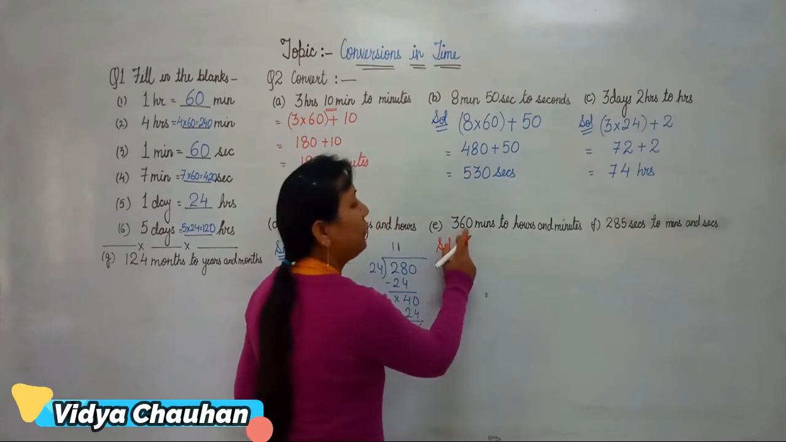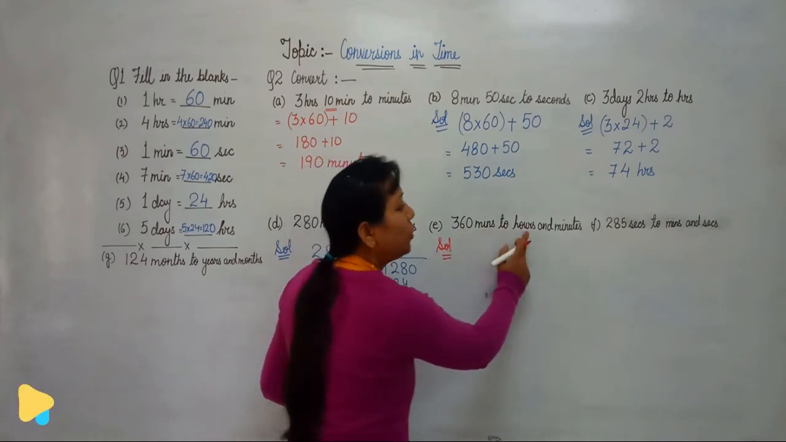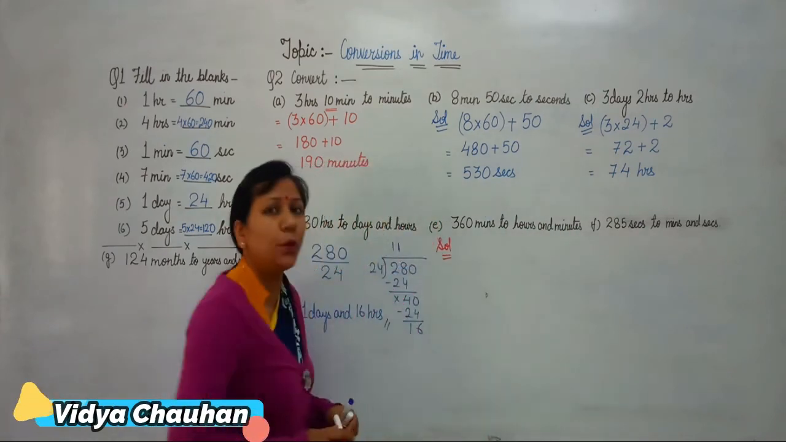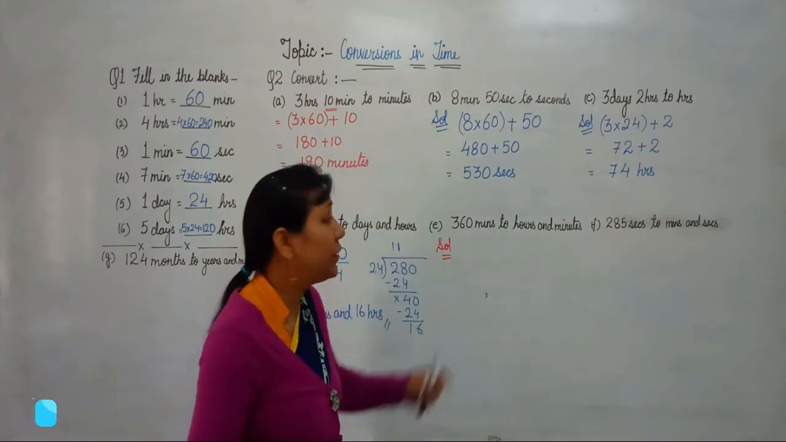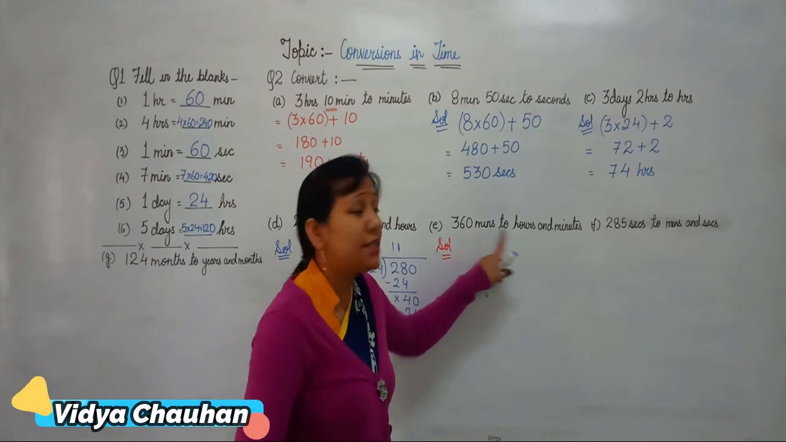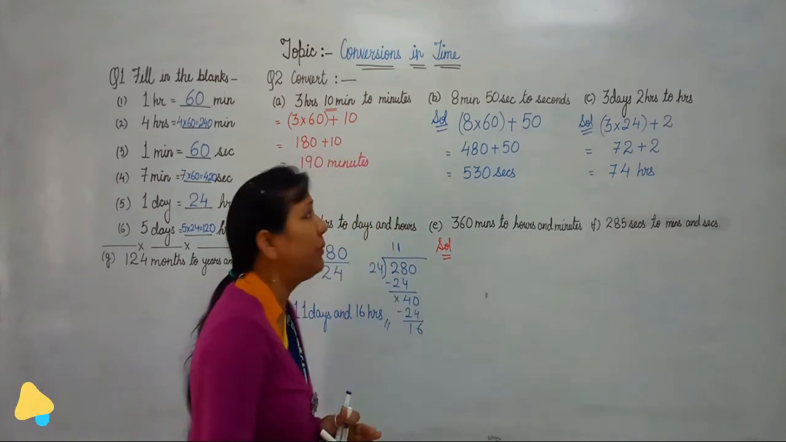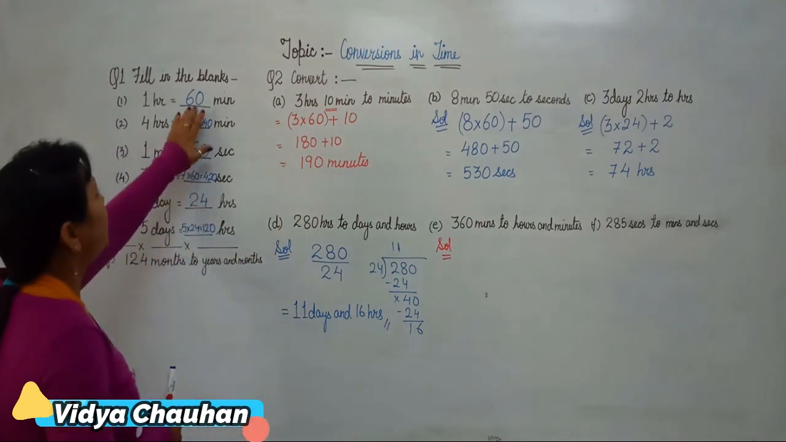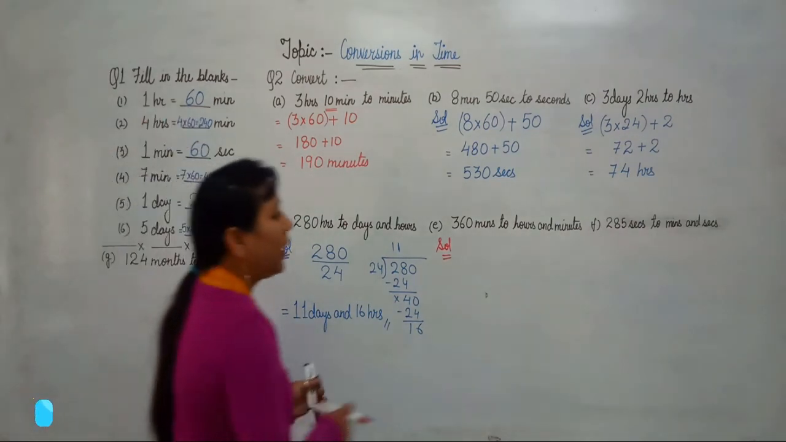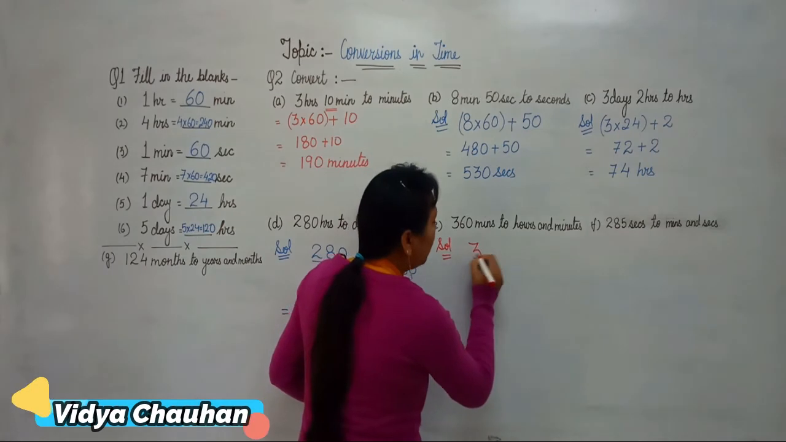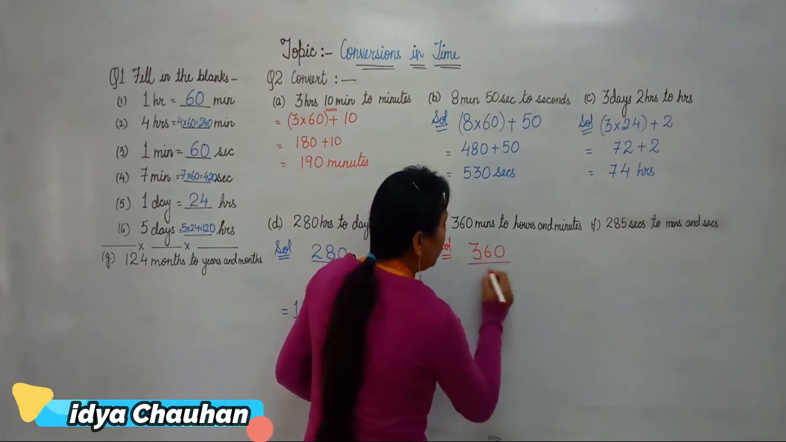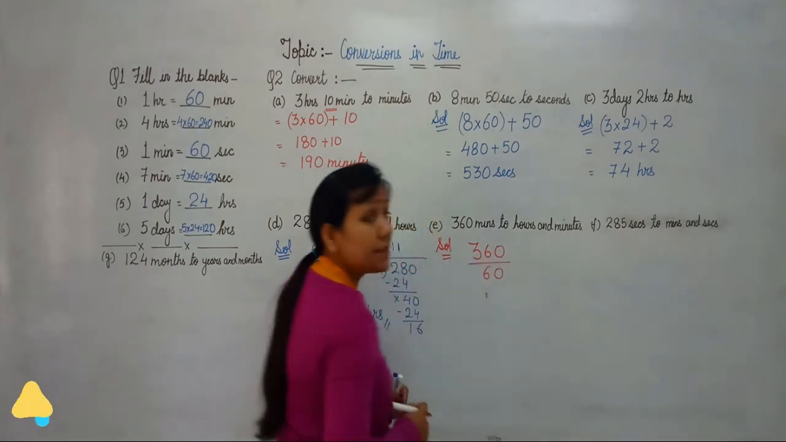Now students, after solving this, let's come to the next part. In the next part it is said that you have to convert 360 minutes to hours and minutes. Once again, you have to convert a smaller unit, which is minutes, into hours. So what is the relation between hours and minutes? Yes, 60 minutes make 1 hour. So here what will we do? We will divide this term 360 by 60.